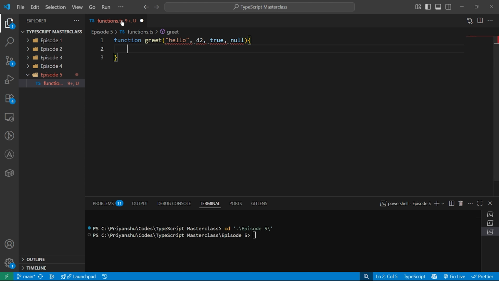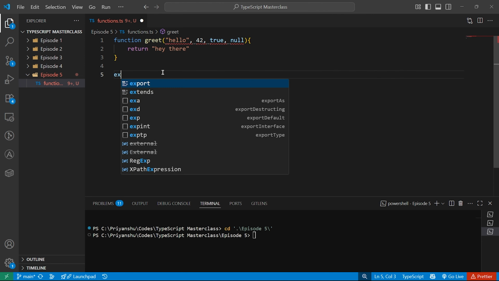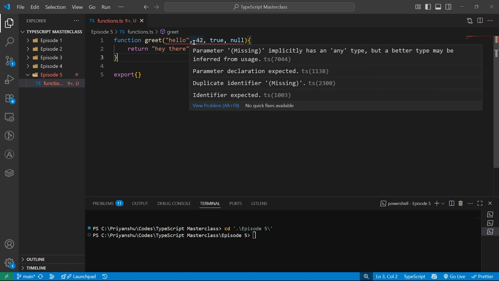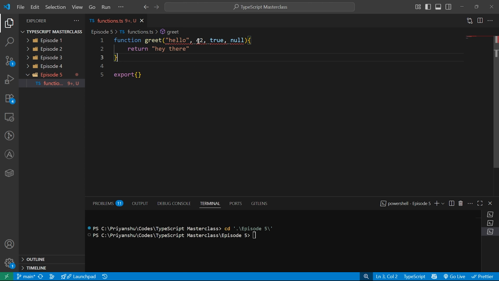Since I'm writing this in a TypeScript file, that's why I'm getting this error. I can write return hey there. So basically this is how you write a function in JavaScript. You can pass anything in a JavaScript parameter, and it's totally fine. But since I'm writing this in TypeScript, this is showing an error, so just ignore this.